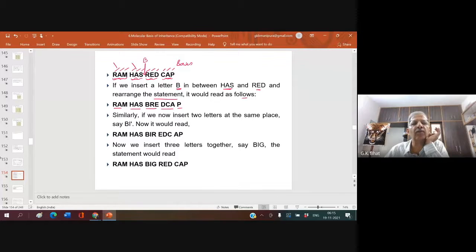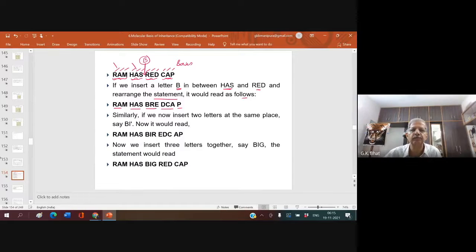Systematically whatever amino acid we wanted, that all gets pooled in and that protein gets synthesized. Now what has happened? You are adding one base in between and you are changing this already existing perfectly functioning system. So similarly, if we know, if you now insert